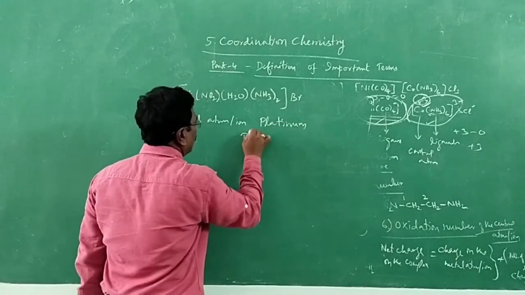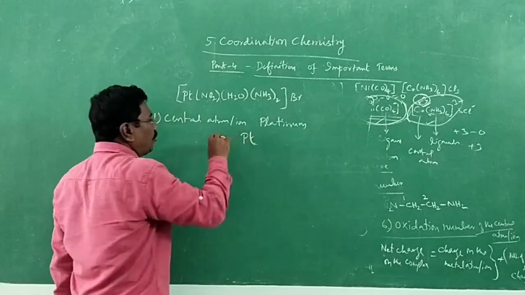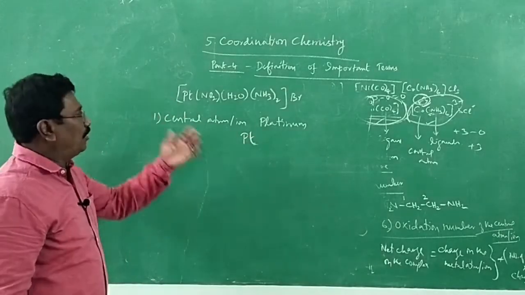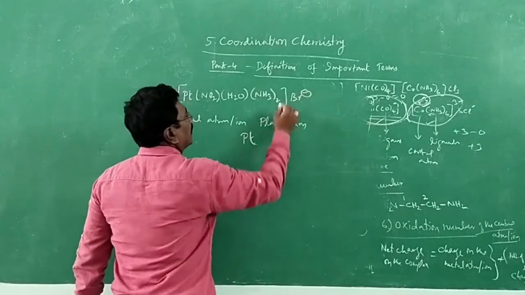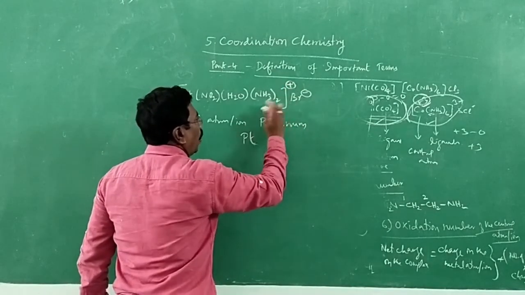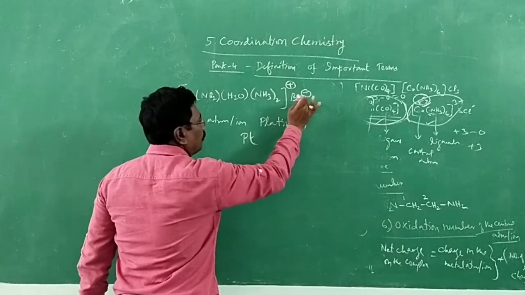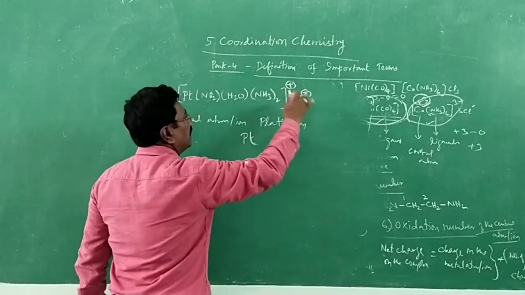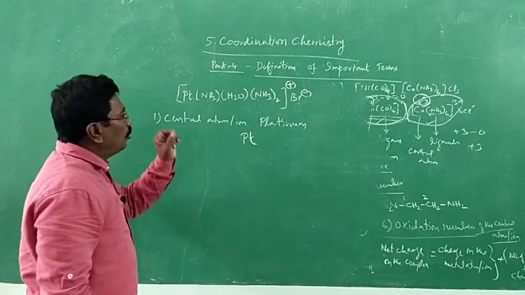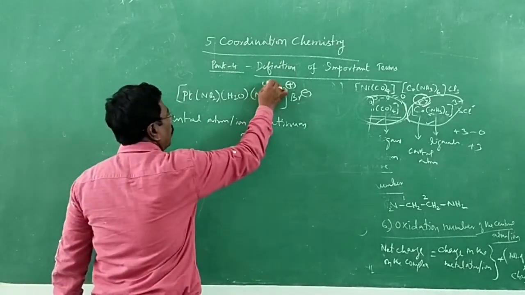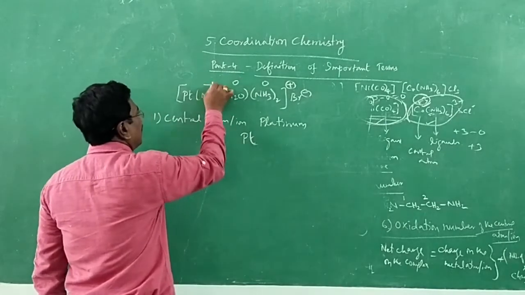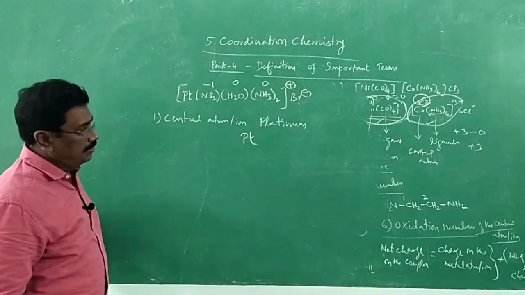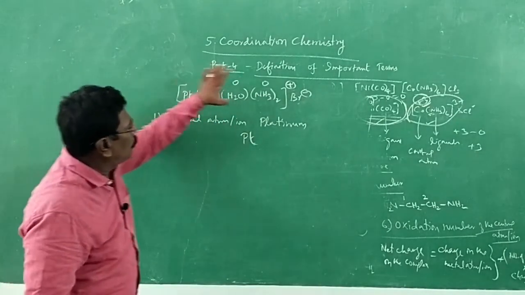Pt. What is the charge? Let us try to find out the charge a little bit later, or even now. How? It is bromide ion, therefore it should be plus. The outer sphere should have ions. It should be ionizable. Therefore, Br minus. It is plus. We know the charge on ammonia, 0. Amine, neutral molecule. We know the charge on water, 0. We know the charge on nitrite ion, -1. So, what is the total charge?